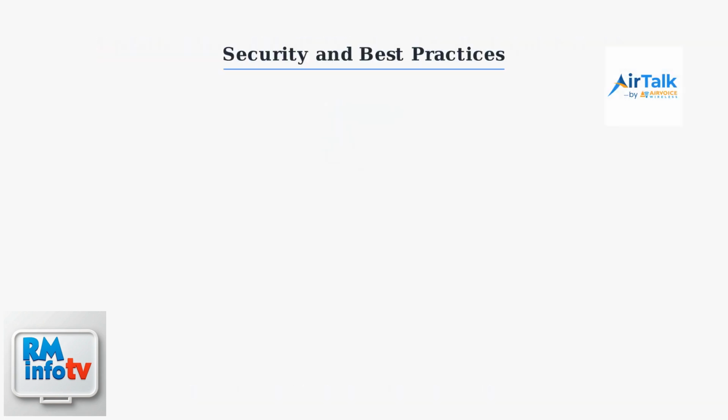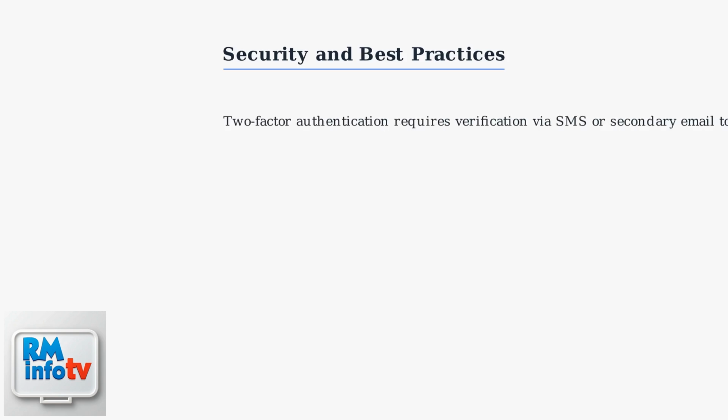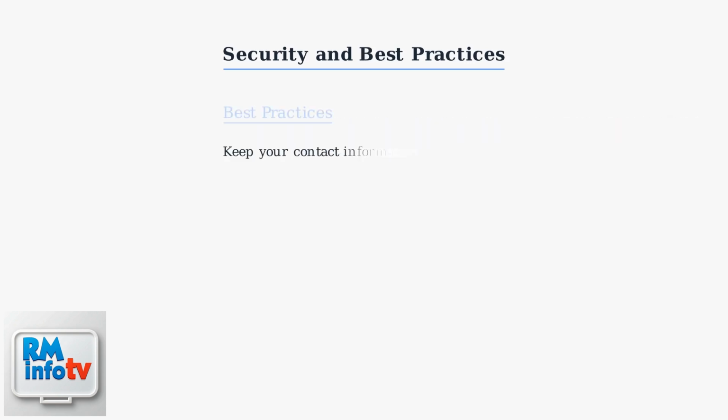AirTalk Wireless employs mandatory two-factor authentication for email updates, adding an extra layer of security. This involves receiving a verification code via SMS and entering it to confirm your identity. It protects your account from unauthorized access and potential fraud. Keep your contact information updated for better security.